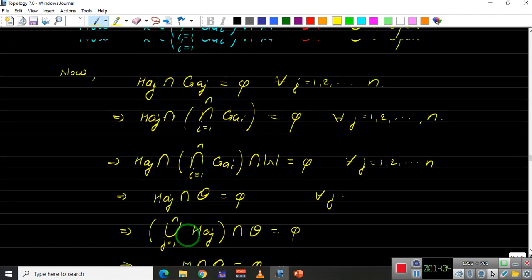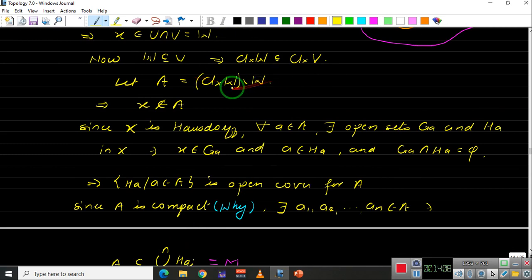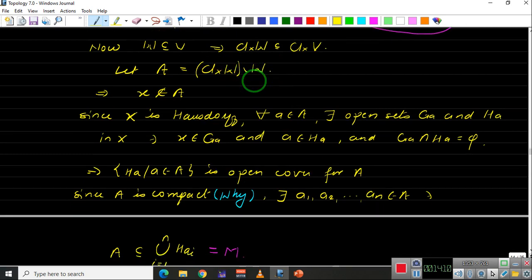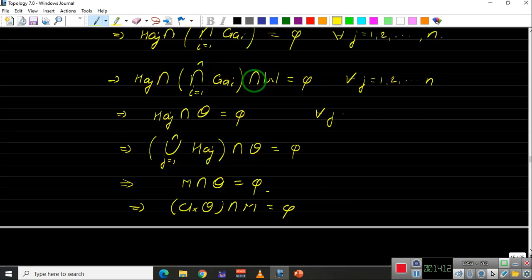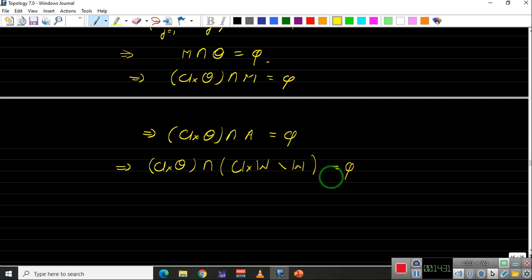Let me show you again. A is nothing but closure of W minus W. So let me put that here. This implies closure of O intersection with closure of W minus W is equal to empty.